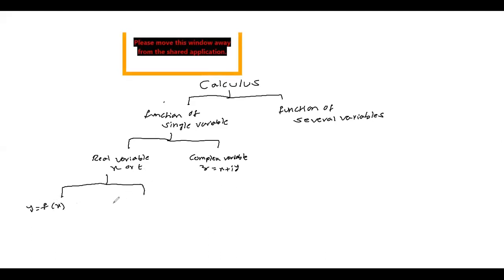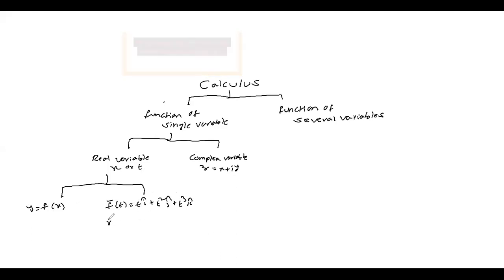Whereas you have seen some functions like vector functions. A vector function of a real variable, f bar of t, something like t i bar plus t square j bar plus t cube k bar. In intermediate, you might have seen this kind of problem. If r bar is the position vector, how do you get the velocity vector?